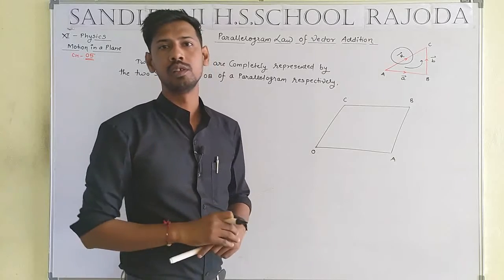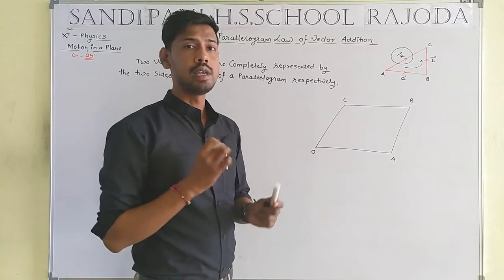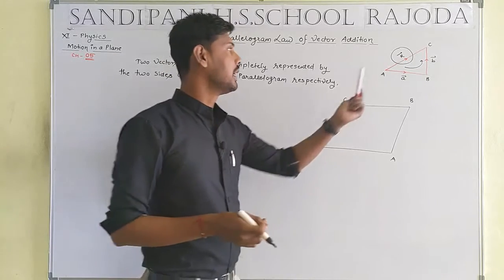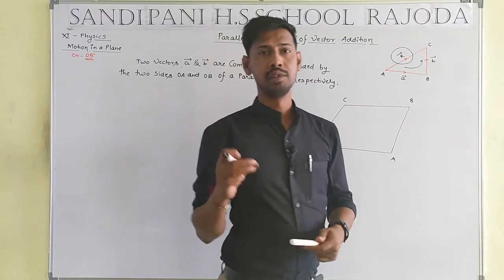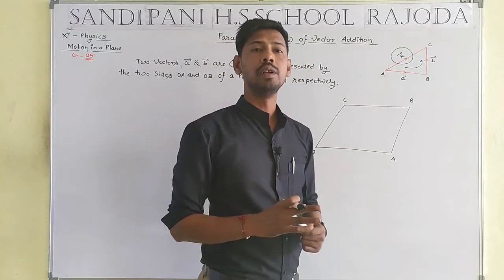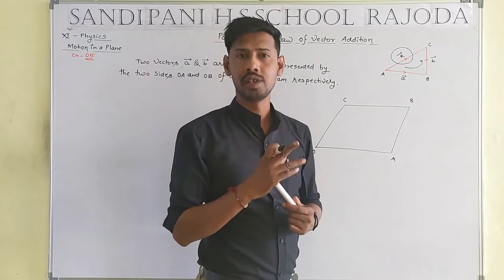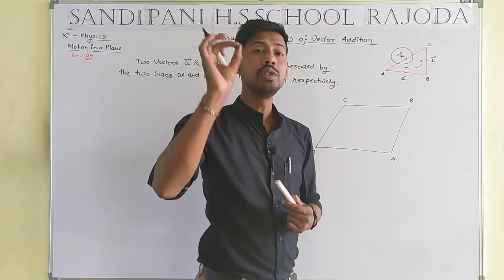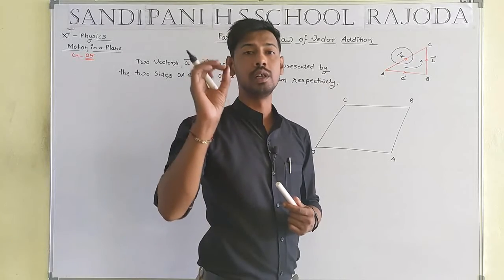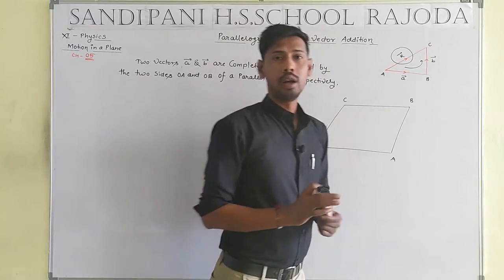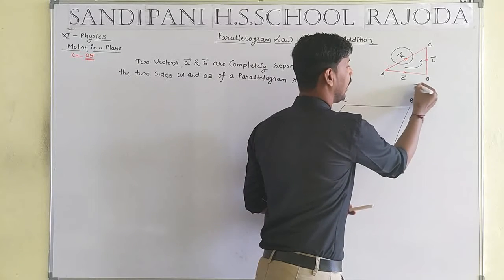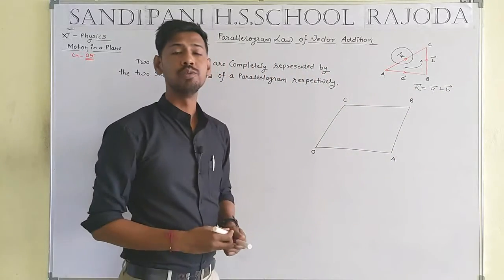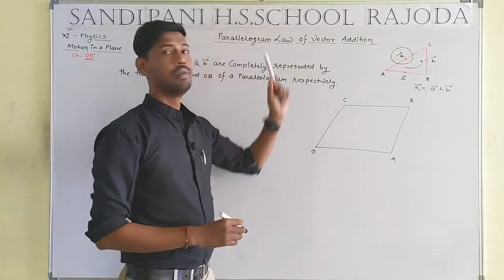First, what is the meaning of the resultant side? Remember, the resultant side is the one whose direction is opposite to the direction of the other two. How many sides are there? Three sides. That means there will be three directions. In any condition, whatever diagram you make, two directions will always be the same and the third will be opposite. The side with the opposite direction we call the resultant side. So capital R is known as the resultant side, and capital R will be equal to capital A plus capital B. This is known as the vector addition law of a triangle.